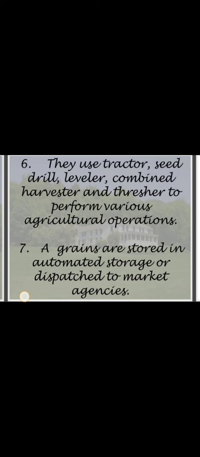They use tractor, seed driller, leveler, combine harvester and thresher to perform various agriculture operations. So they are using different types of machines in agriculture activities. Then the grains are stored in automated storage or dispatched to market agencies. So the farmers in America have enough storage facilities.